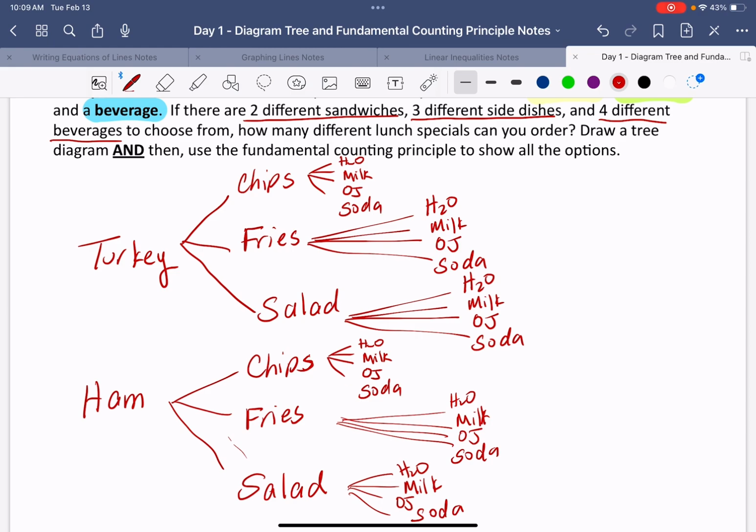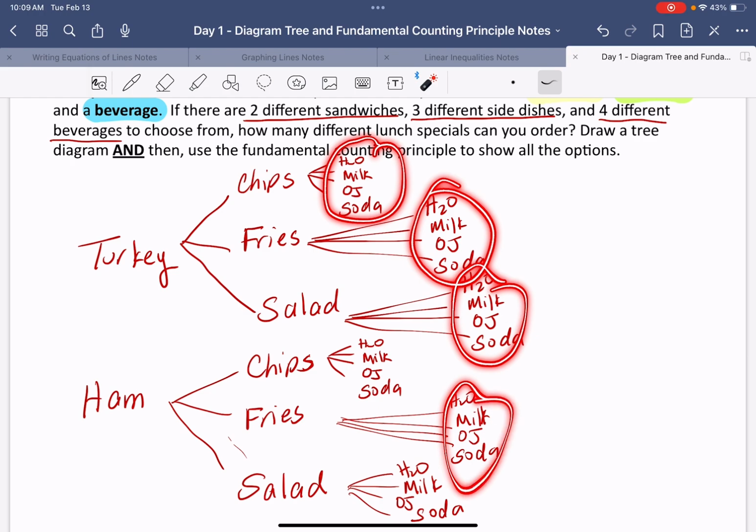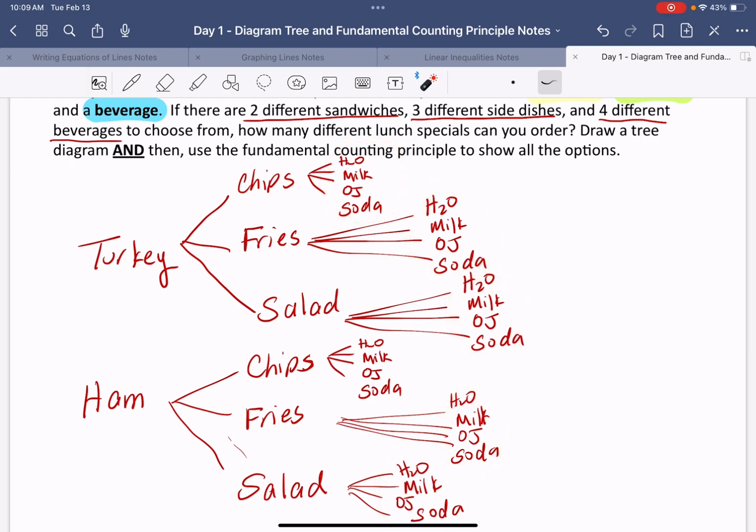How many total options? Well, when you count up your options, you go to the very end of your tree and you're gonna count up all of these, okay? If you counted them up, you should have gotten 24 options. Or to make it simpler, all we would have to do is I have 2 sandwiches, right?